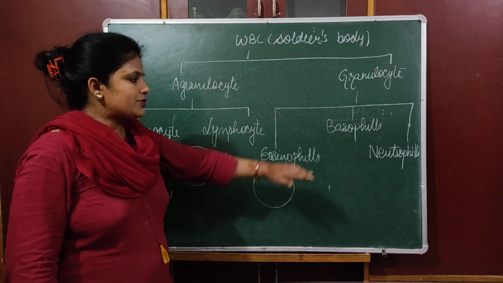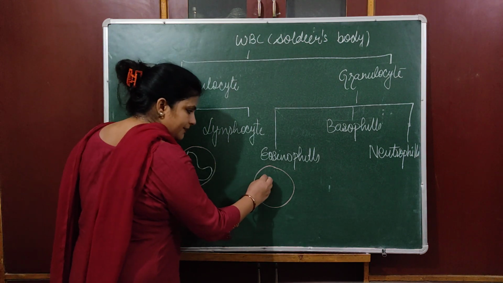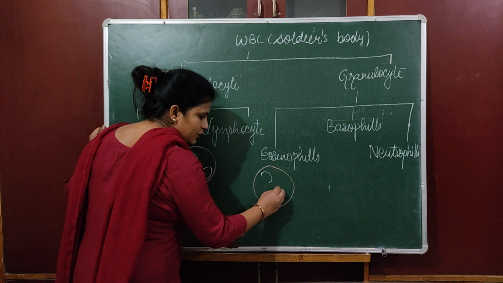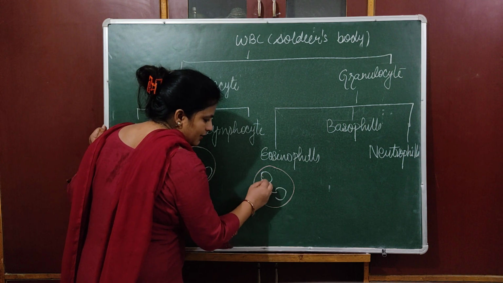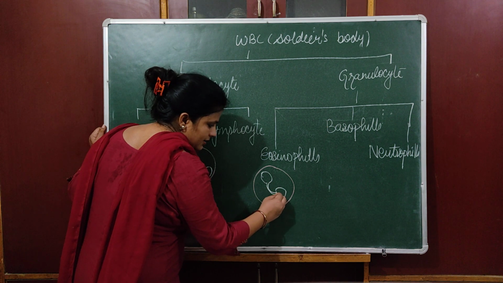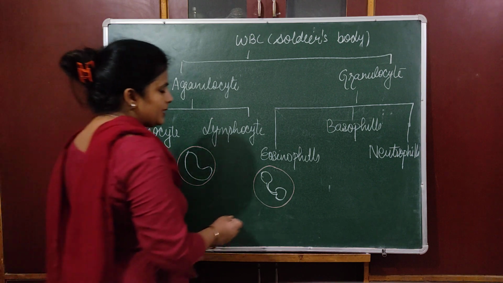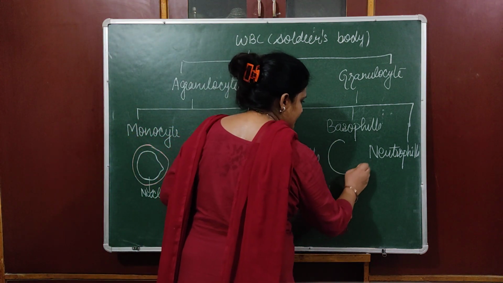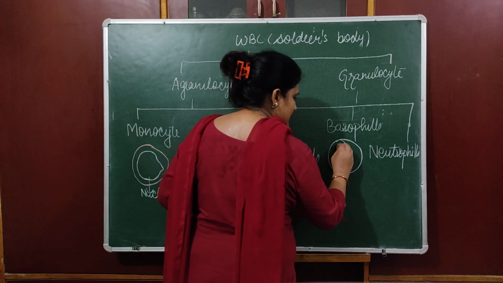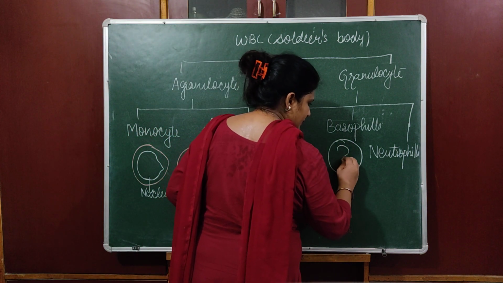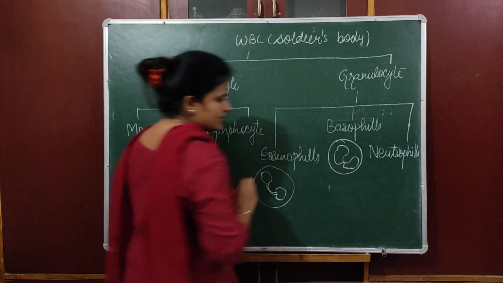Now, on the basis of structure, eosinophils have a bilobed nucleus. The nucleus is divided into two lobes, and both lobes are connected with a very thin string, like a dumbbell. In basophils, the nucleus is also bilobed, but it is a little S-shaped, like this.